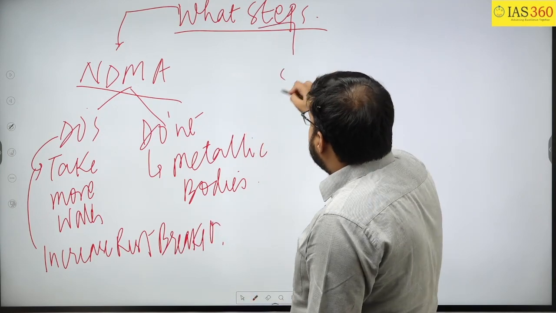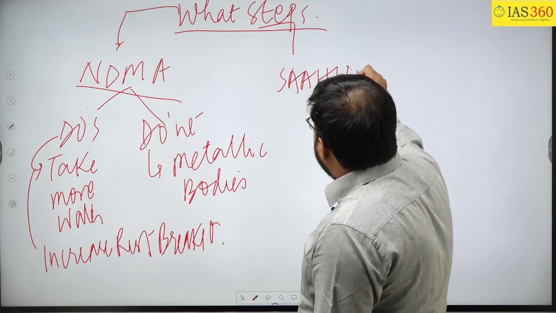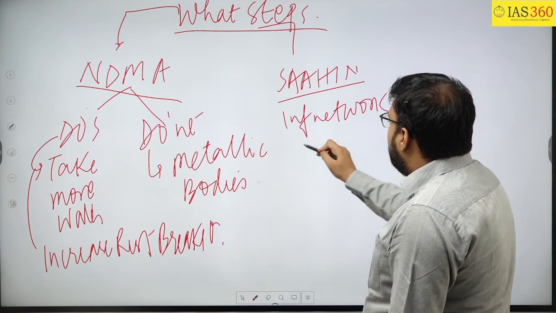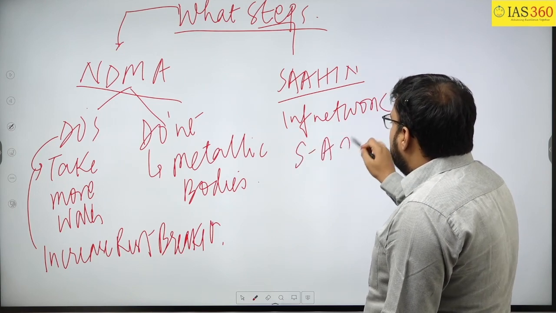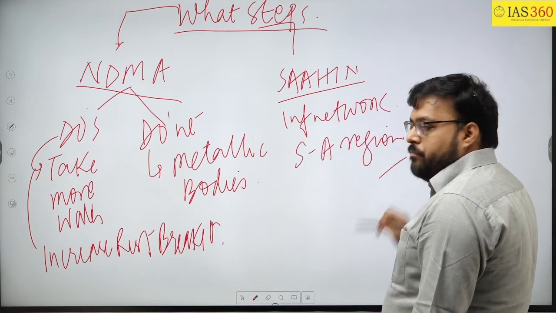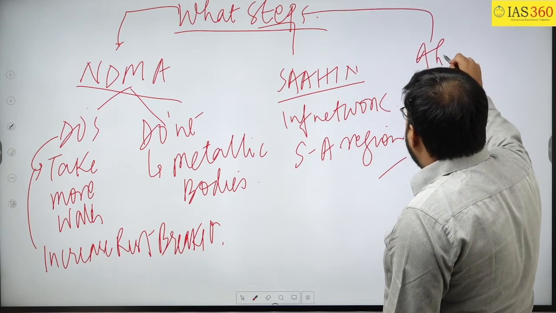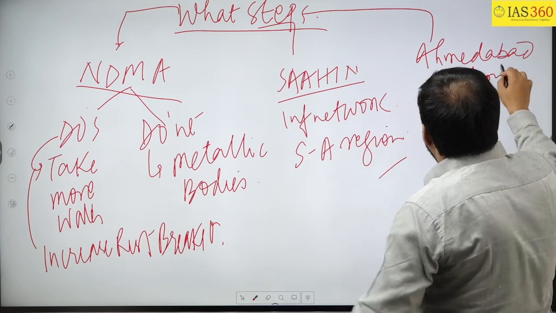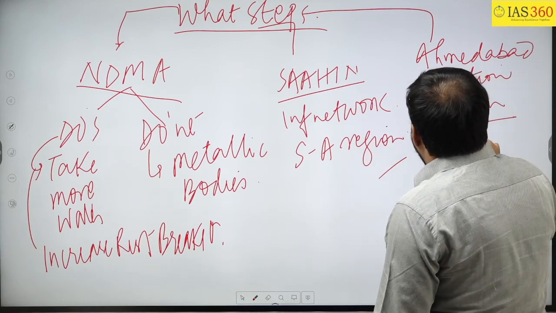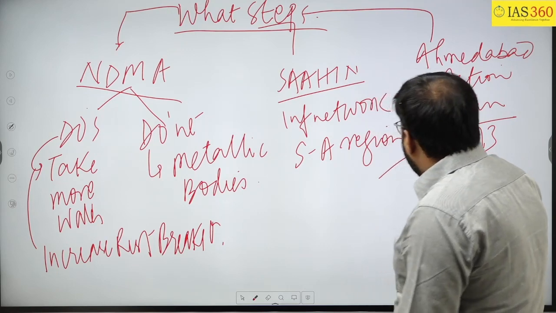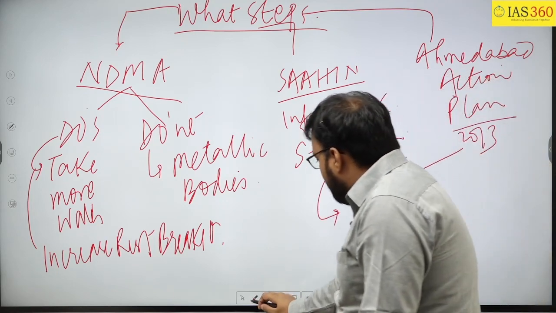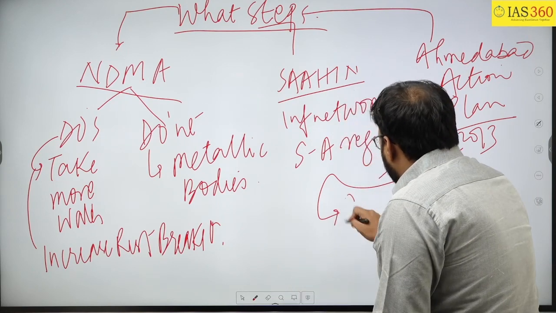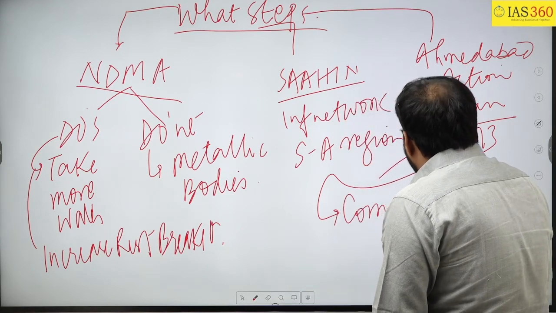Then you can talk about the Shaheen network. This is an information network for the capacity building of the South Asian region. Then you can talk about the Ahmedabad Action Plan. The Ahmedabad Action Plan in 2013 says that to check the rising heat waves, community participation is very important.